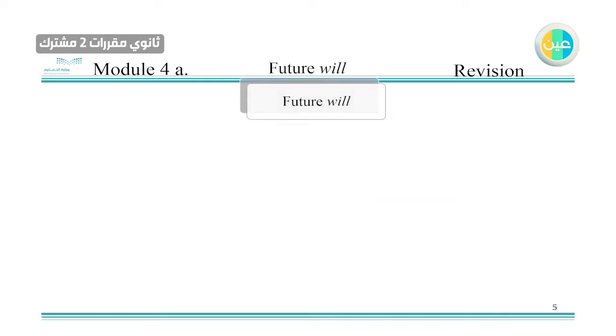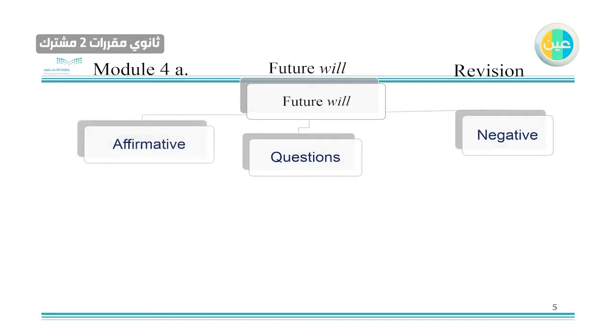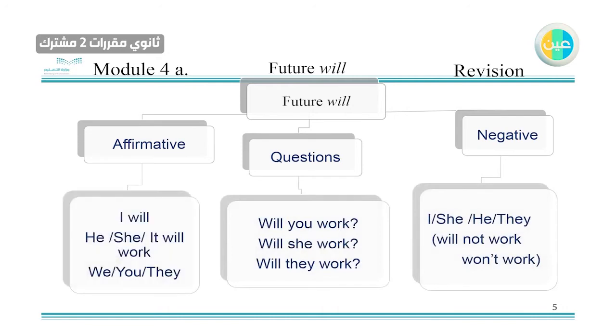Now, starting with the future, as you can see from our organizer, you usually have affirmative sentences. You have questions and negative. I'm just going to place them there in front of you. Using will is very easy. All you have to do is put the pronoun, then will, which stands for the future, and the verb in the infinitive. No change in any kind of verb. It's very easy. When you ask a question, you just switch. You have to be careful with the pronoun, like I will be you. And then when you want to make a negative, you will say not after will, or you can make the abbreviation using won't. Very easy. It's very clear. As you can see, you can take a paragraph if you want before we move on.